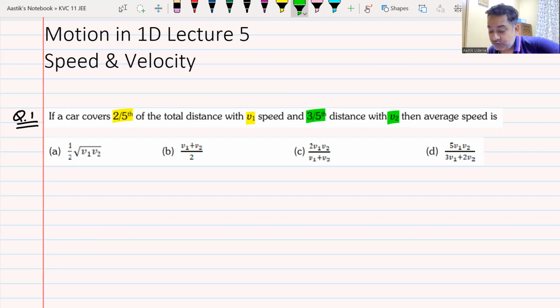So how are you going to do this question? Remember, first tell me. Now, since you are a JEE wala student, is this question necessarily a question of one dimension, or can it be a question of 2 dimension or 3 dimension? Since the car is moving, is it necessary that it should move along a straight line for this question, or is it possible that it can take a turn, go up and down also? What do you think? Is this a question of motion in 1D or could this be a motion of more than 1D?